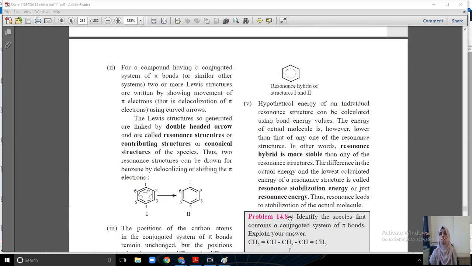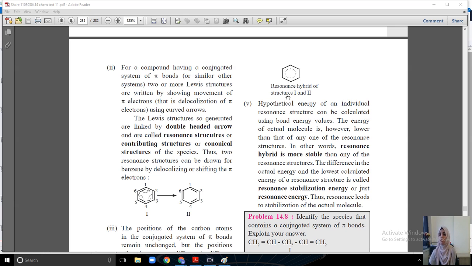hexagon shape. Okay, so this is what, come on, resonance hybrid, and it is showing double, single, double bond. Okay, so it is a resonance hybrid of structures 1 and 2. Yes, these are resonance structures and these are hypothetical, but the actual benzene structure is this. मतलब pi electrons are rotating continuously. They are not fixed like this. Okay, they are rotating continuously. So this circle is drawn in the hexagon structure. Yes, this is showing the electrons or the pi bonds are rotating.